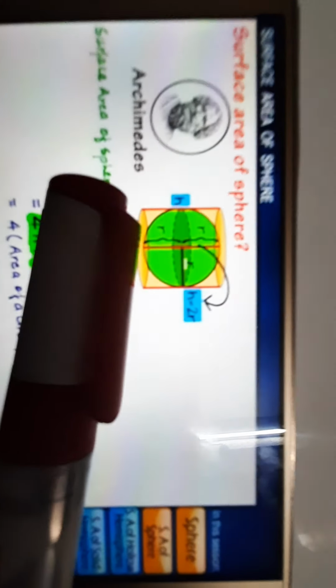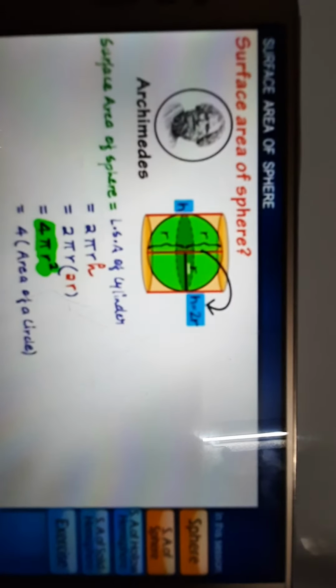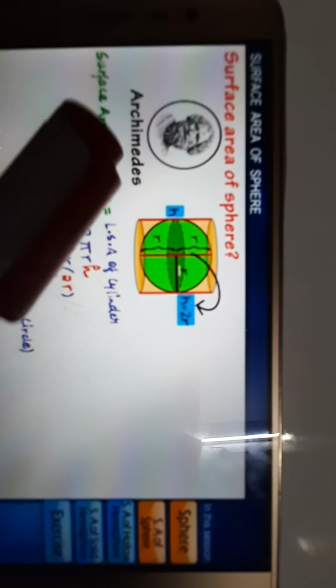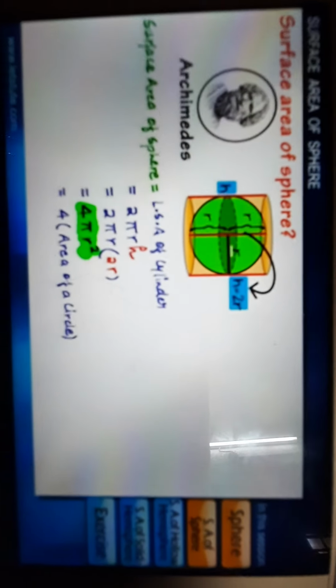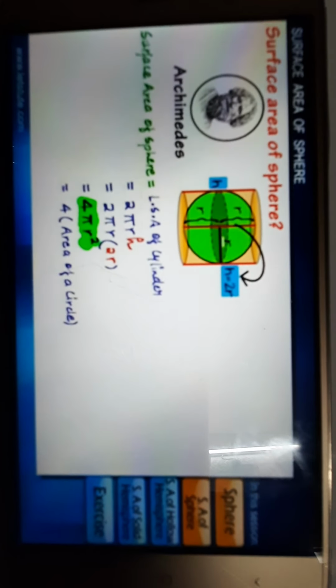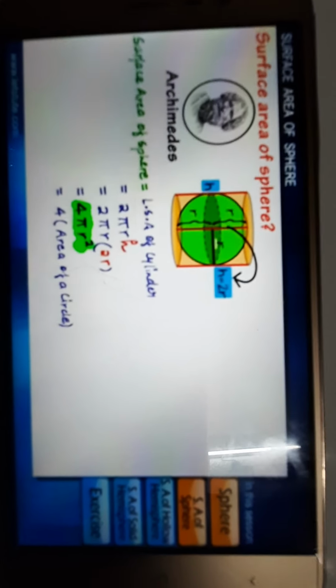We can call it the total surface area of a sphere, or just the surface area of a sphere, because the complete area of a sphere is curved. No part is flat on the sphere.